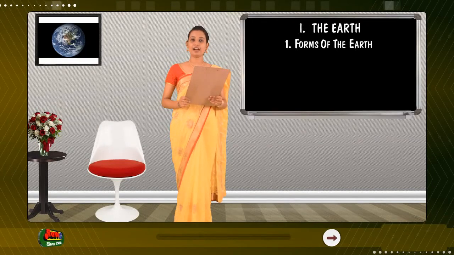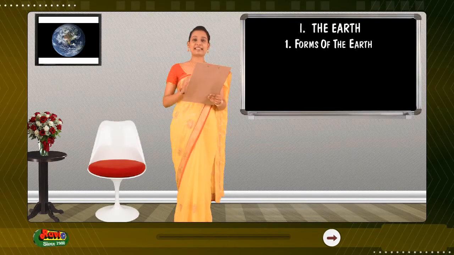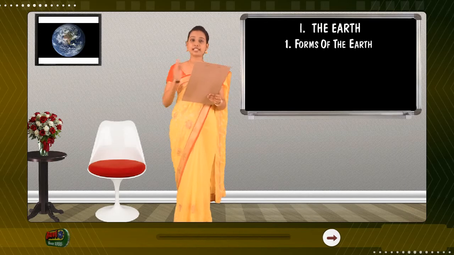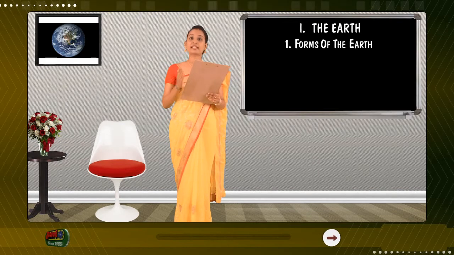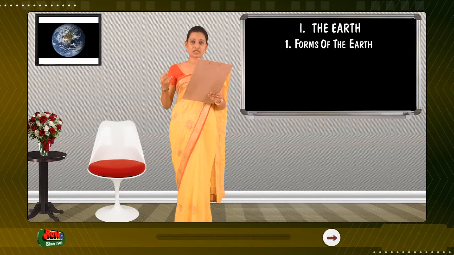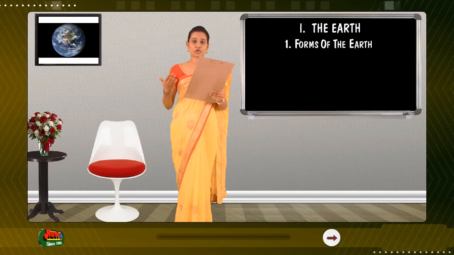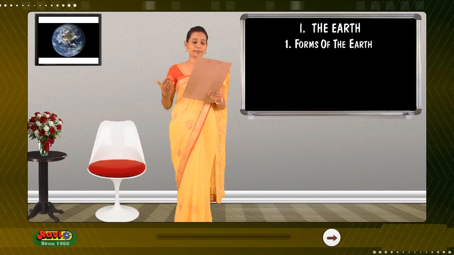The Earth. Forms of the Earth. Hi friends! A landform is a natural feature of the Earth's surface. Landforms are categorized by characteristic physical attributes such as elevation, slope, orientation, stratification, rock exposure, and soil type.